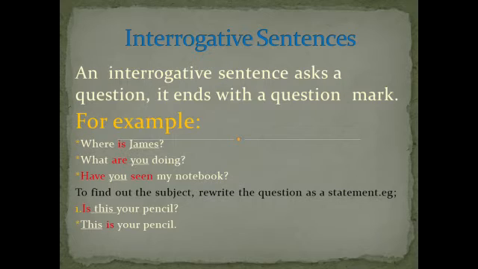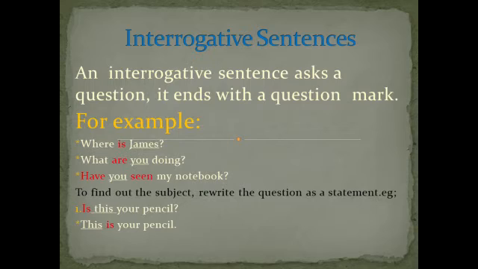Third example. In interrogative sentences containing two verbs, the subject comes between the two verbs. Here you will see, have you seen my notebook? Where is the subject? The subject is in between the two verbs. The first verb is the helping verb have, you is your subject and seen is your verb. So the subject is between the two verbs. Have you seen my book?